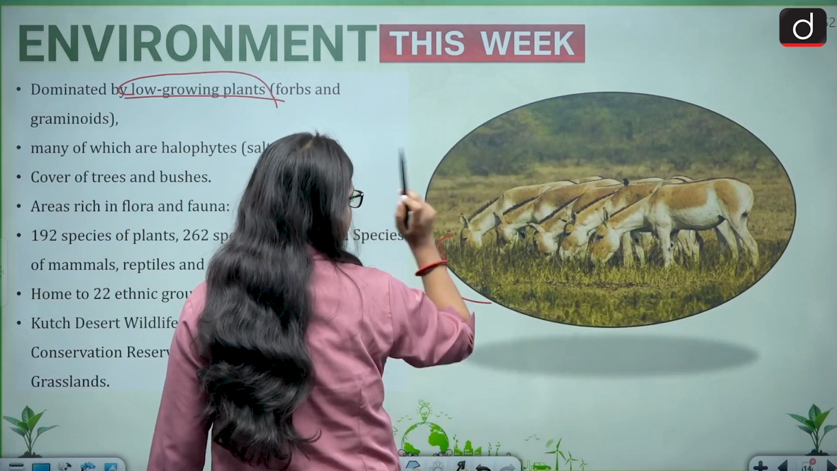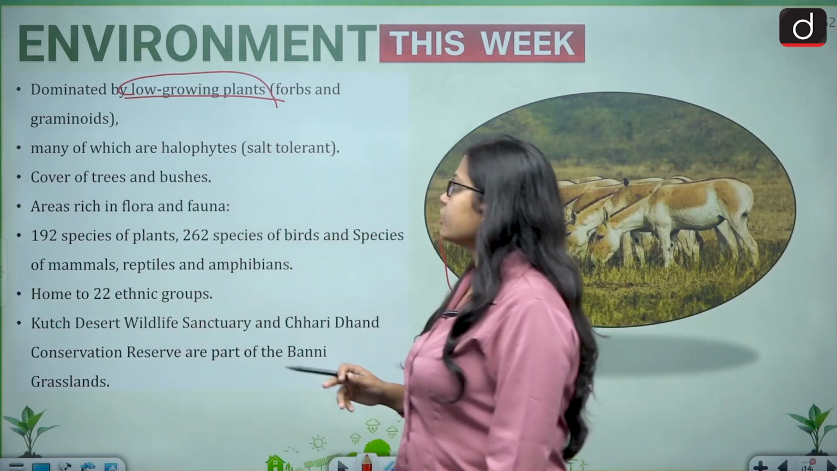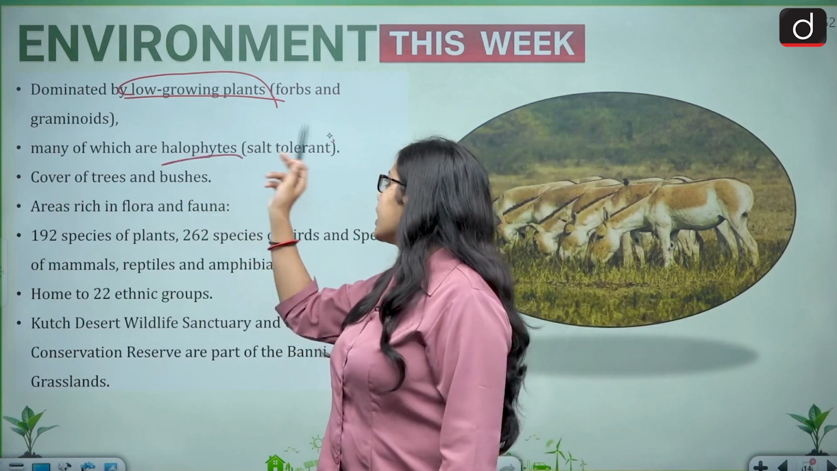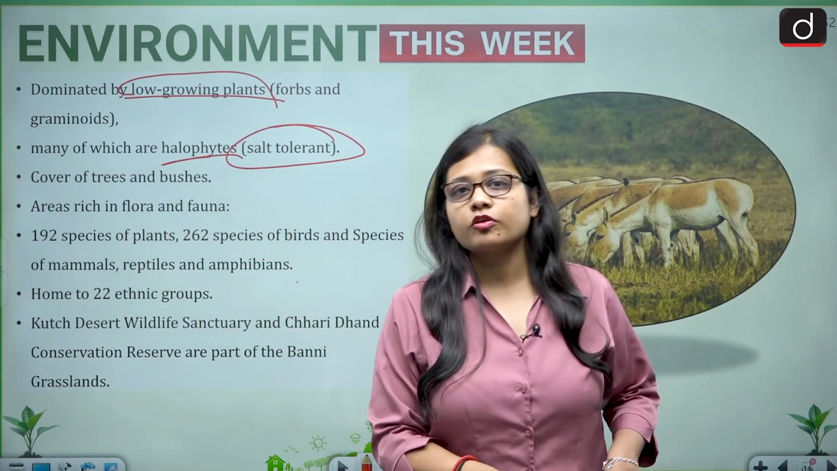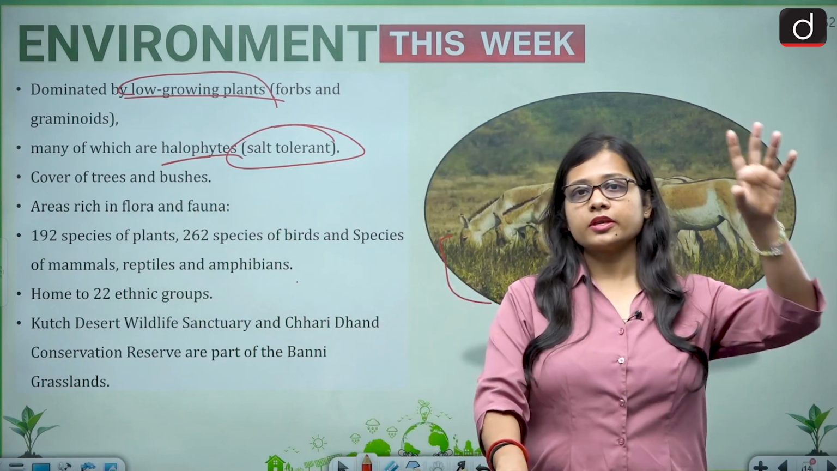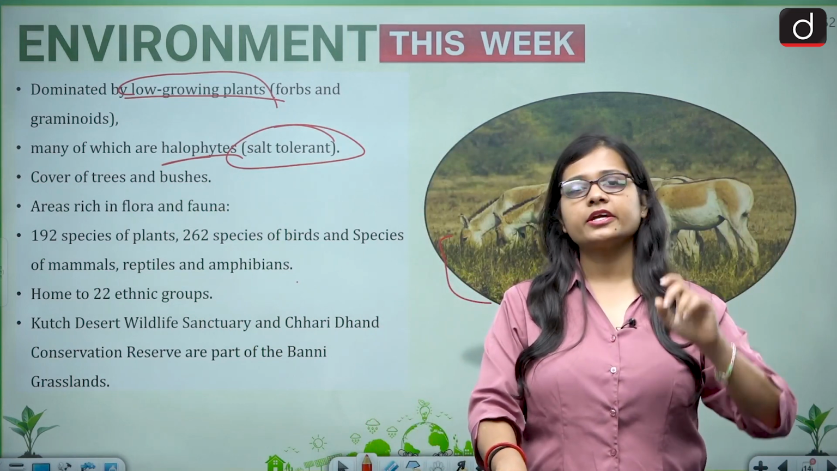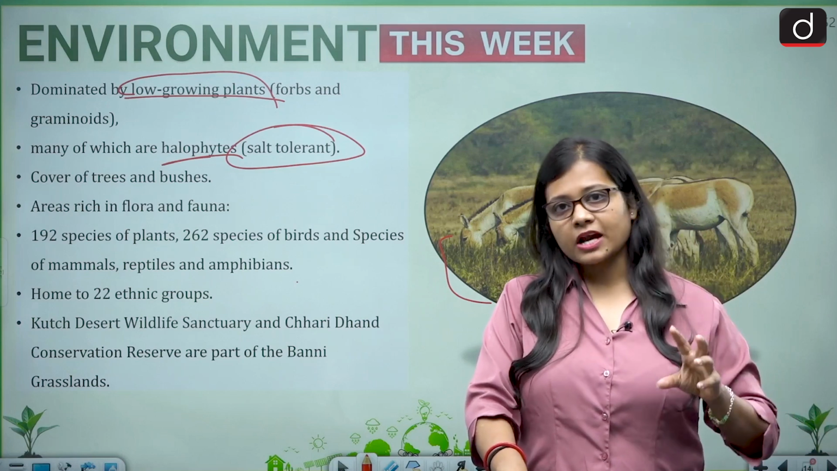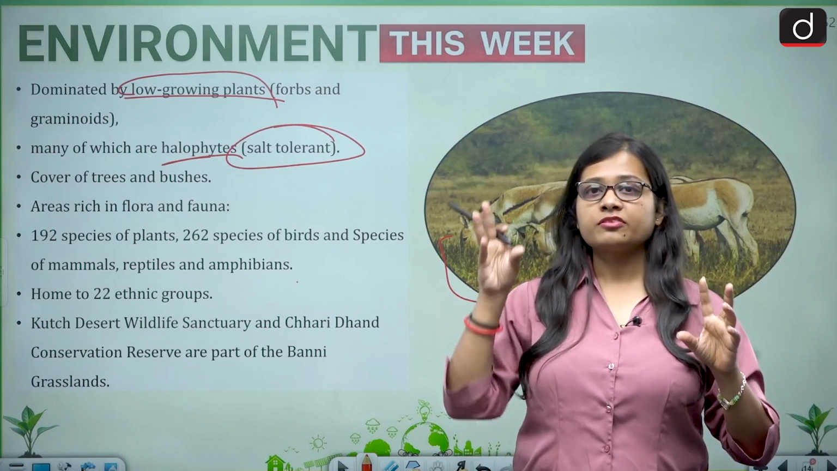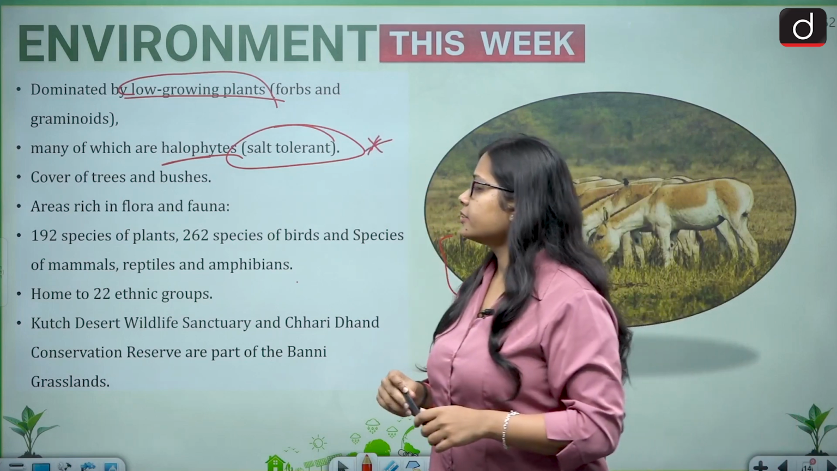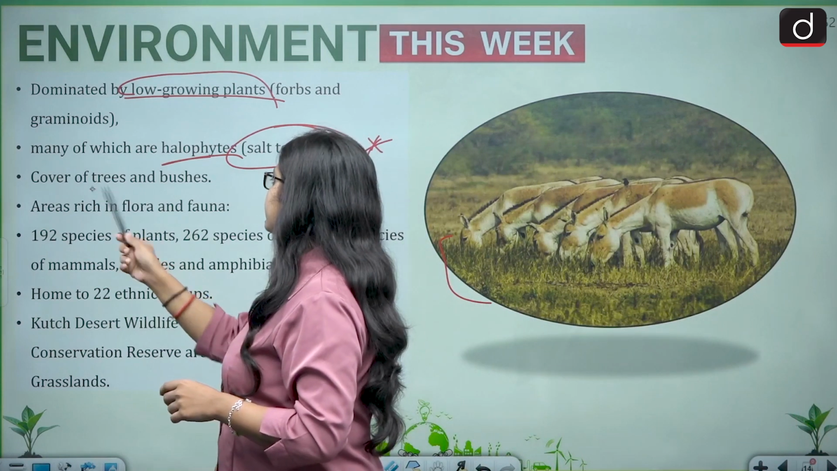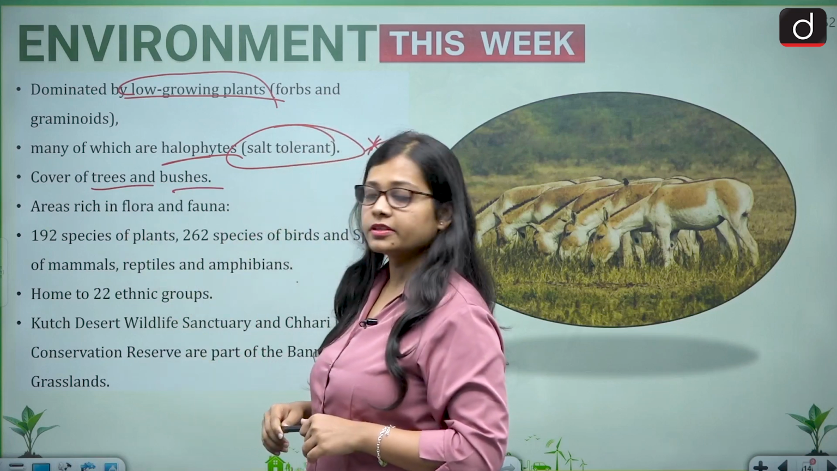Many of which are also halophytes. Halophytes are salt tolerant. Now see, the region in Gujarat and Rajasthan is semi-arid and arid. So basically the plants there are halophytes, that is salt tolerant. It is an important point to remember. And some cover of trees and bushes can also be seen there.